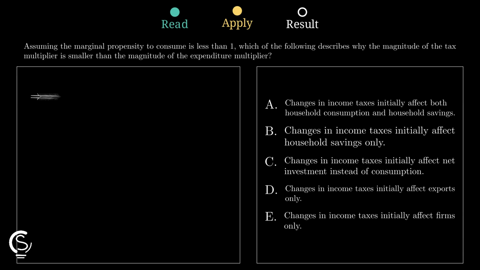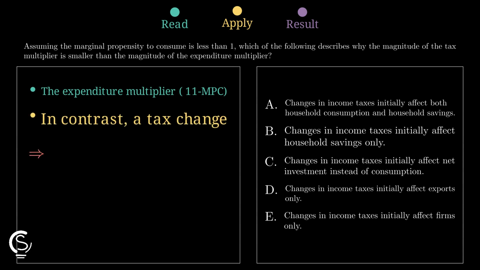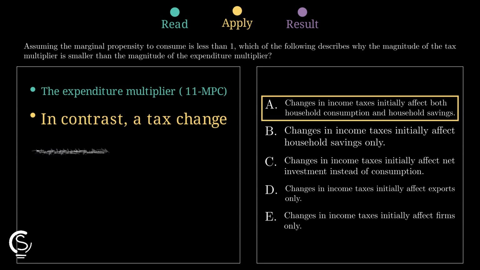Now compare a tax cut. Households get more disposable income, but they do not spend every extra dollar because with MPC less than 1, some is consumed and some is saved. Because part of the tax change immediately leaks into savings, the initial boost to spending is smaller, so the tax multiplier has a smaller magnitude.